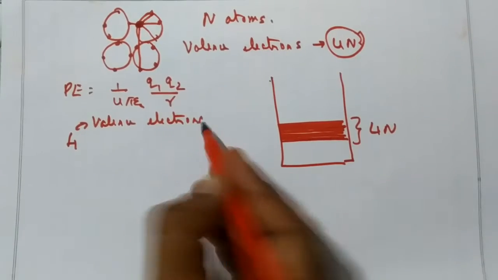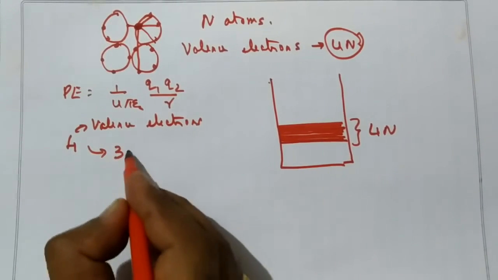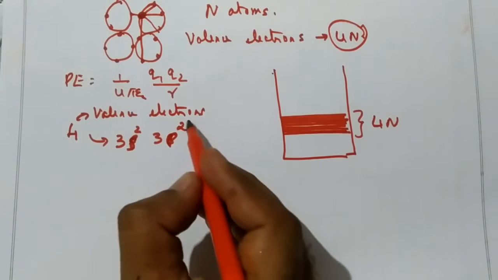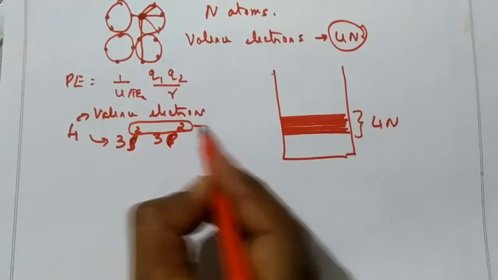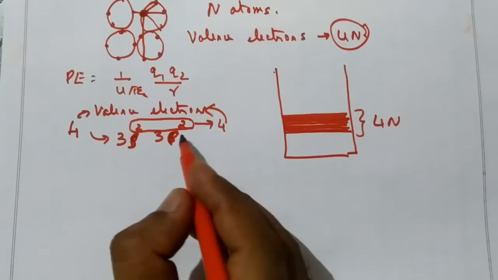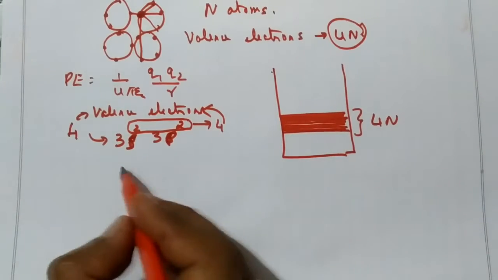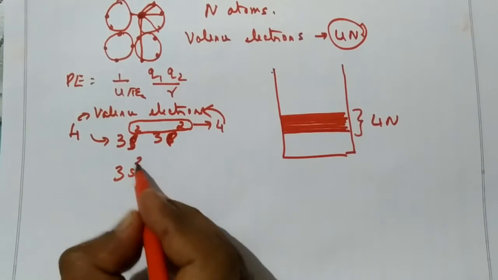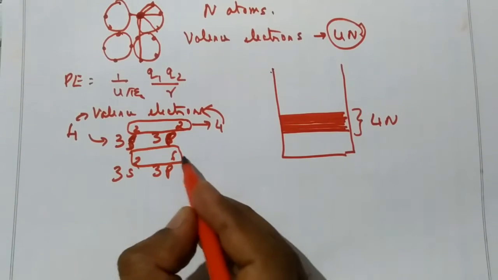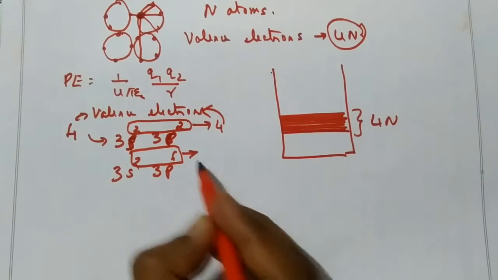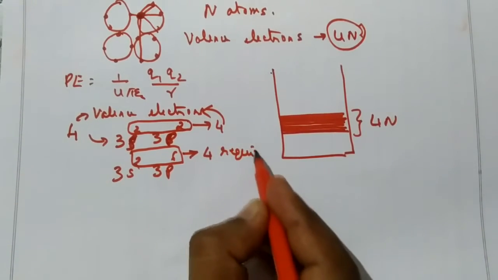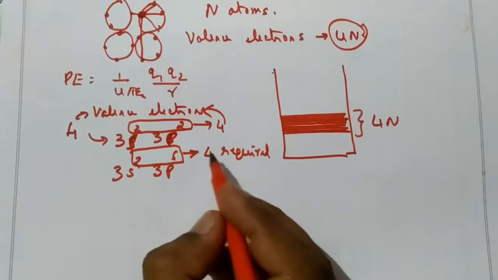How are these redistributed? These are redistributed as 3s2 and 3p2. So totally, there are 4 valence electrons. But how many electrons are required to complete the subshell? There is 3s2 and 3p6. So totally, in an atom, there are still 4 electrons required.